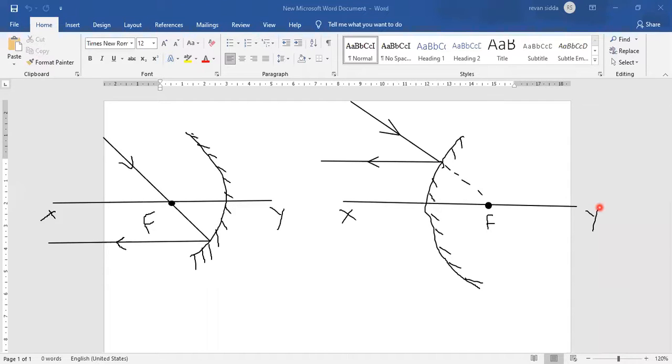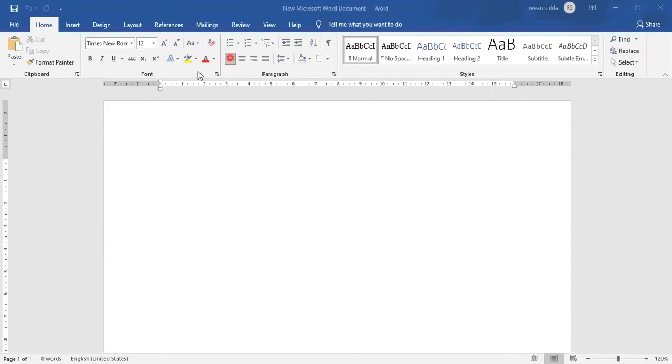Now, you have a third rule. Suppose you have a concave mirror and a convex mirror. Both at the same time I'm drawing.